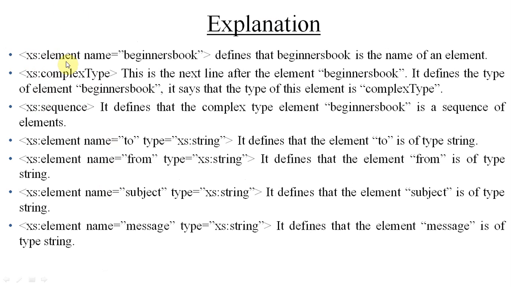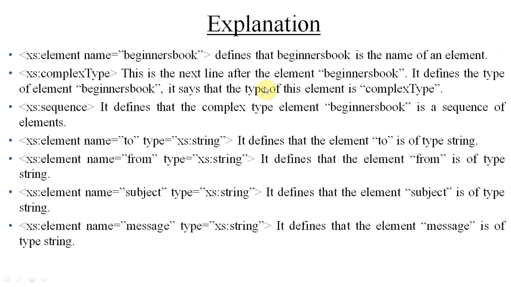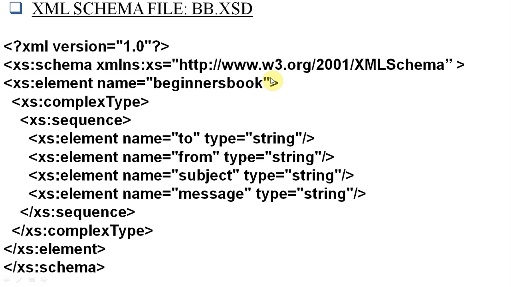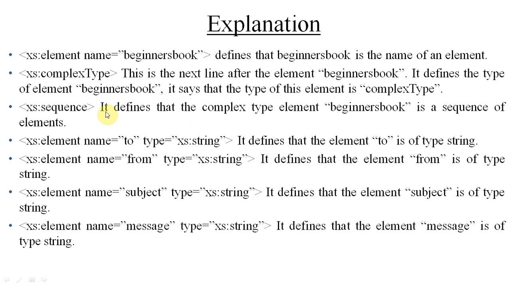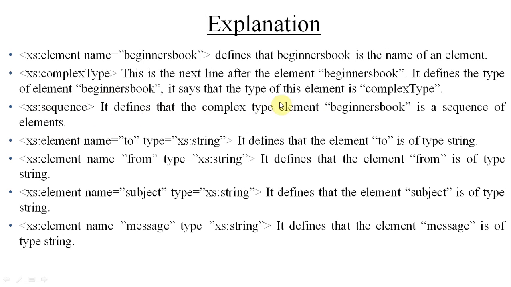And the explanation of this is as follows. xs:element name beginners book defines that beginner book is the name of the element. So it is given here, xs:element name beginners book. It is given here, xs:complexType. This is the next line. The next line after the element beginners book defines the type of element beginners book. It says that the type of element is complex type, and then after that we have xs:sequence.